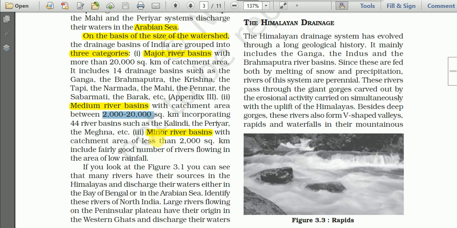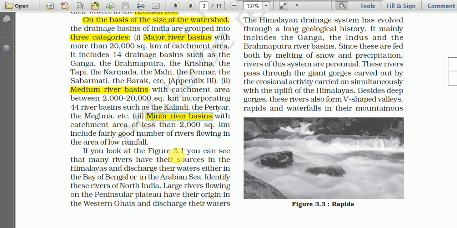And next we have the minor river basins, with catchment area less than 2,000 square kilometer, including a fairly good number of rivers flowing in the area of low rainfall. So the third type of river basin is the minor river basin, and the size of the catchment area is less than 2,000 square kilometer. Almost all the rivers in India, excluding those mentioned above, come under this category.